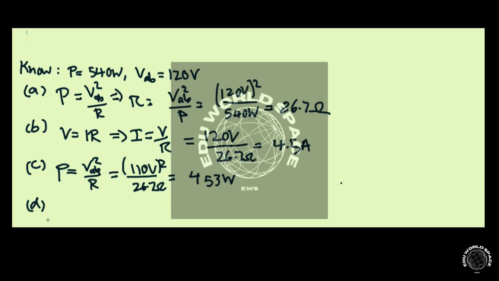Well, in this case, if we take the temperature into consideration, when we have a lower line voltage, then we'll have a decrease in current and the temperature will decrease. And if the temperature decreases, then the resistance will be less than what we found here. And if the resistance is less, then the power consumed will go up.